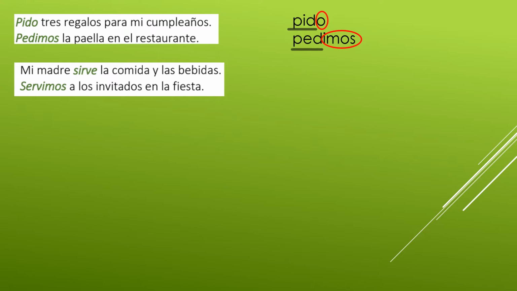So in pido, you underline pid, and you circle o. In pedimos, you underline ped, and you circle imos. You'll do the same thing for each of the italicized, bolded, green words. In the next 2 sentences, mi madre sirve la comida y las bebidas. Servimos a los invitados en la fiesta.